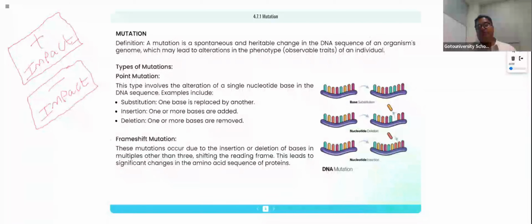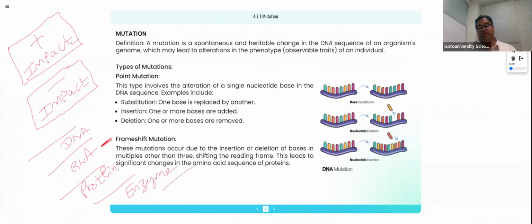So the frame shift mutation, why do we say so? Because if the DNA frame is disturbed, the RNA frame will be disturbed. If the RNA frame is disturbed, the protein frame is disturbed. If the protein frame is disturbed, the enzyme frame is disturbed. If the enzyme frame is disturbed, metabolism is disturbed. Why is there a metabolic issue? Because there is an enzyme issue. Why is there an enzyme issue? Because there is a protein issue. Why? Because there is an RNA issue. Why? Because there is a DNA issue.